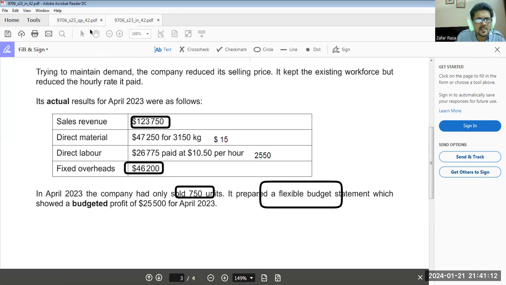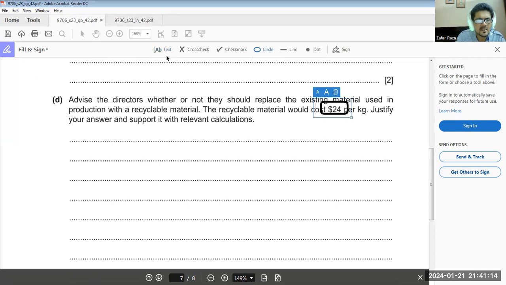If we are producing 750 units, each unit gets 4 kilos of material multiplied by $6. So 750 multiplied by 4 multiplied by 6, 18,000.